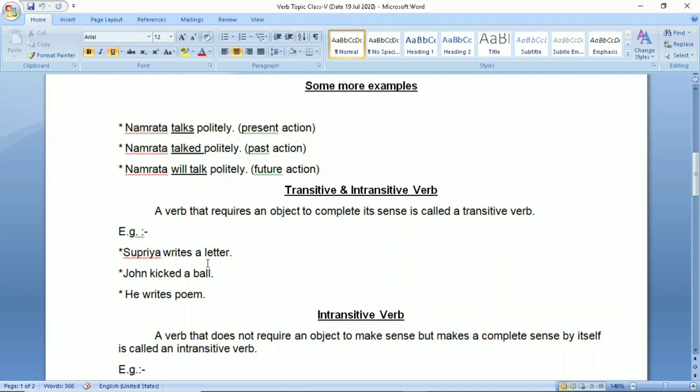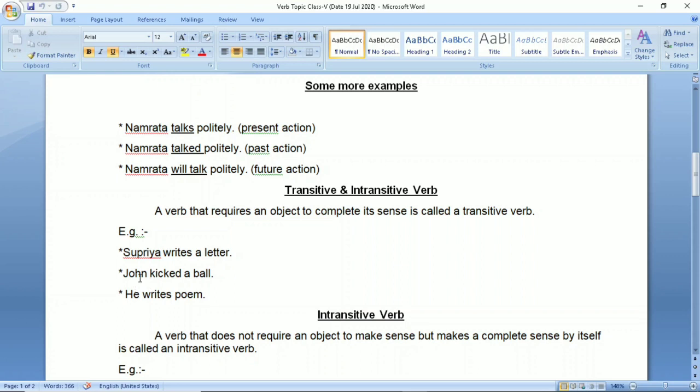Supriya writes a letter. Here Supriya is subject and writes is verb and a letter is object. So, if you will read the sentence up till here, Supriya writes. So, this sentence is incomplete. You need a letter. You need this object to complete the sense of this sentence. Supriya writes what? The answer is given by this object, a letter. So, this verb writes is transitive verb.